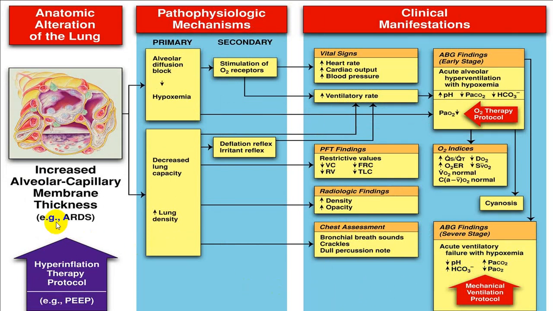As alveolar membrane thickness increases secondary to exudation of fluid, the person will start developing symptoms and signs where slowly they will have acute ventilatory failure with severe hypoxia.